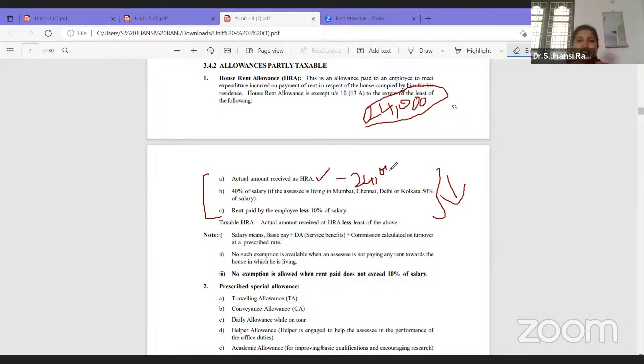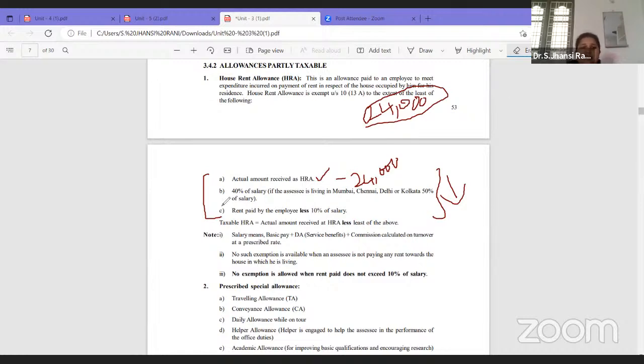And the second provision is 40% of salary or 50% of salary. 40% is where we have to calculate. 50% is applicable only to the metropolitan city employees. Metropolitan cities means Mumbai, Chennai, Kolkata and Delhi. Only in these four cities, 50% of salary is taken. Apart from these four metropolitan cities, for all remaining cities, it will be 40% of salary.